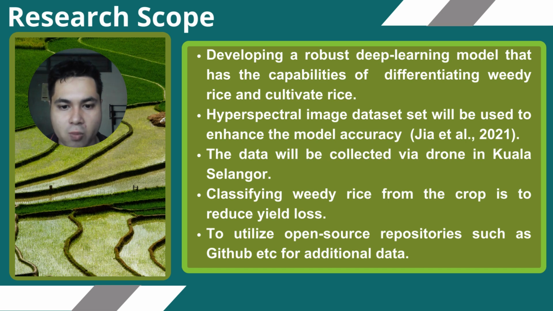For the research scope, we'll be focusing on developing the deep learning model so it can differentiate between weedy rice and cultivated rice so that it can reduce the yield loss. We'll be using a hyperspectral image dataset so that it can enhance the model accuracy. We'll also be utilizing open source repositories for secondary and additional datasets.